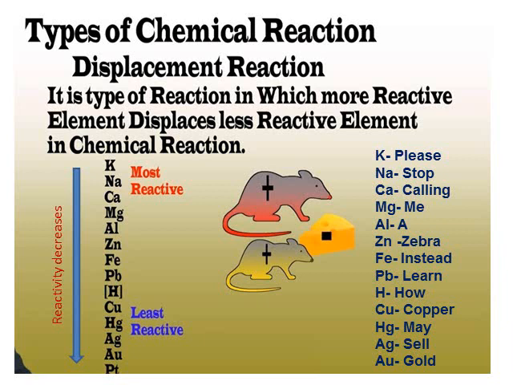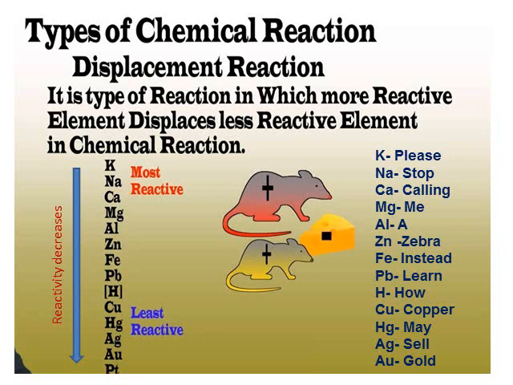So you remember the statement: please stop calling me a zebra, instead learn how copper may sell gold. If you remember this statement, obviously you will be able to write all the elements which are given here. You need not memorize these in order.